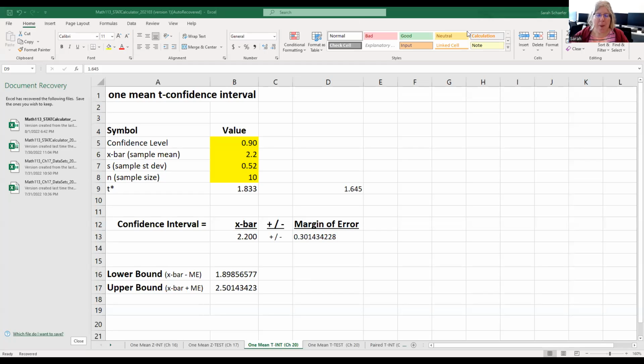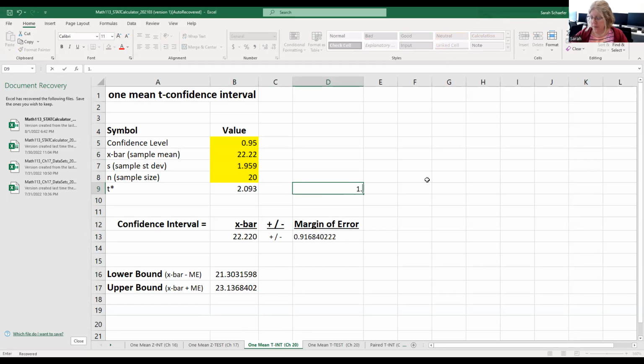All right, so here we are back in our Excel calculator, and we're looking for that tab that says one mean T interval, and this is out of chapter 20. So we had a 95% confidence. Our sample mean was 22.22. Our sample standard deviation was 1.959, and our sample size was 20.